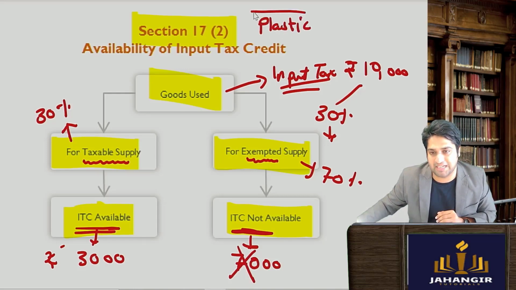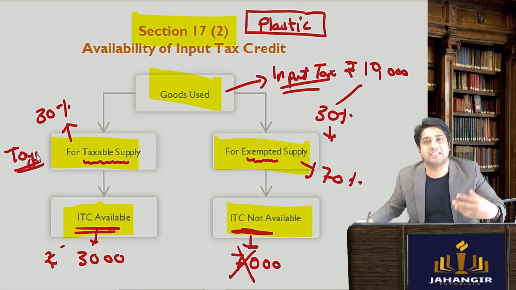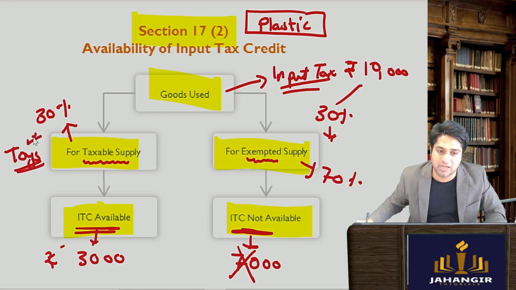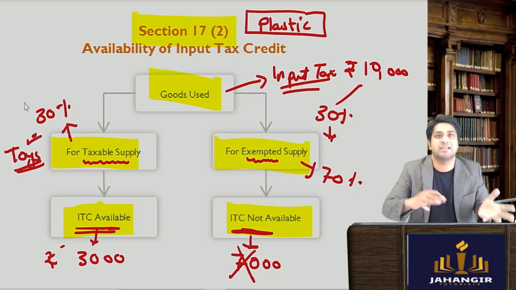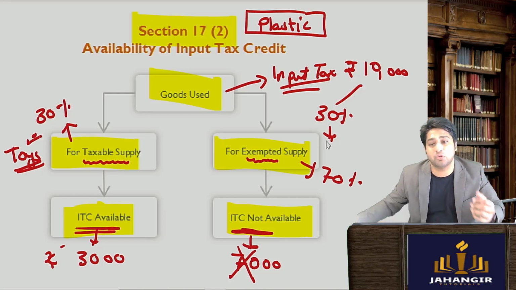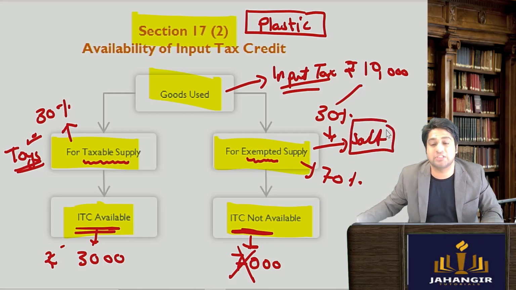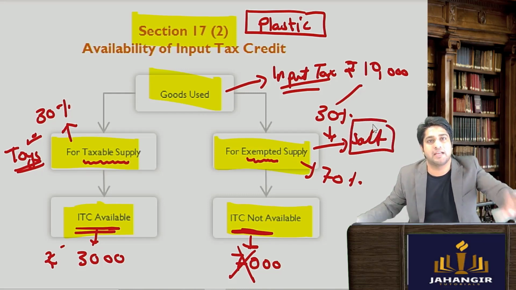purchasing certain plastic. Okay, plastic is being used and plastic has been used for making plastic toys and selling those plastic toys on which GST is applicable. So these are taxable goods. इस पे government is saying आपको टैक्स लग रहा है, आप credit ले लो. यहाँ पे क्या हो रहा है? Exempt goods. Let's say I'm making salt or Tata salt and let's say government has exempted salt and all the packaging products and everything on it.